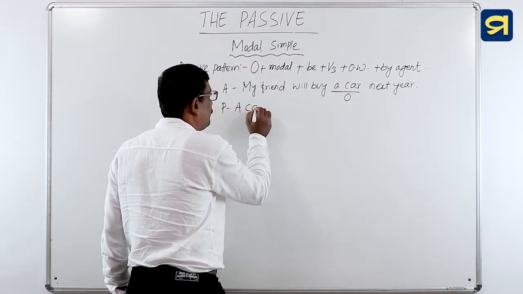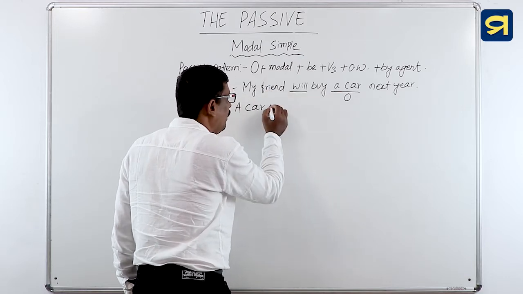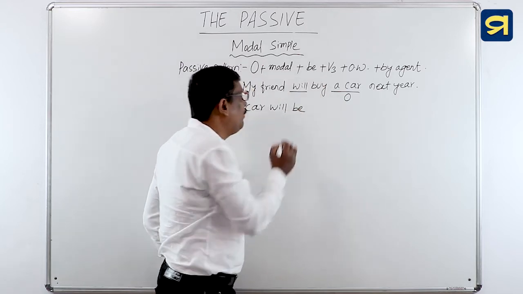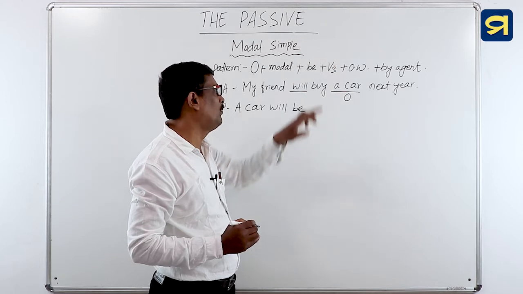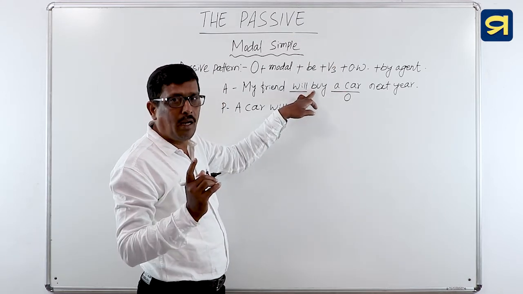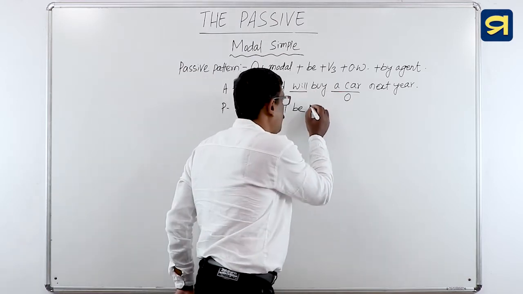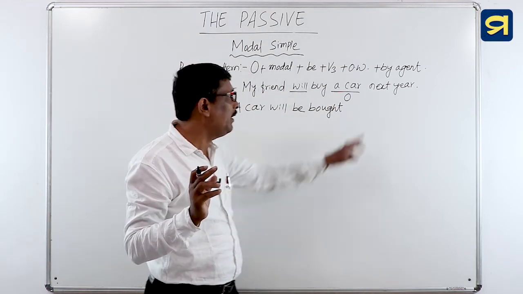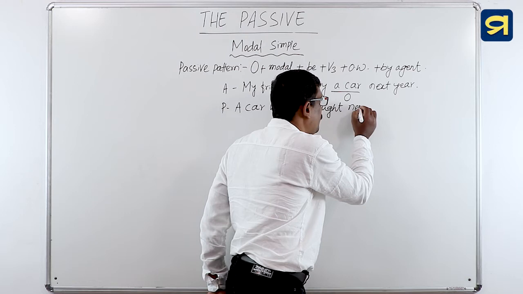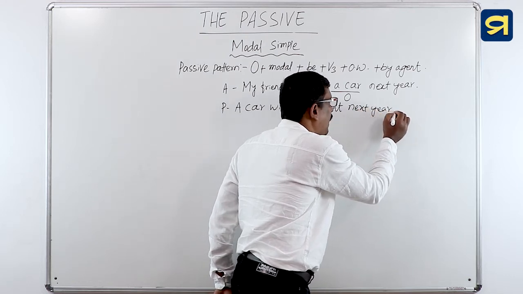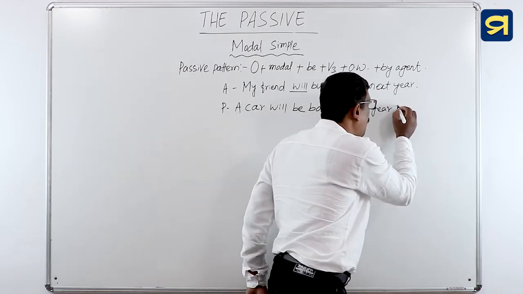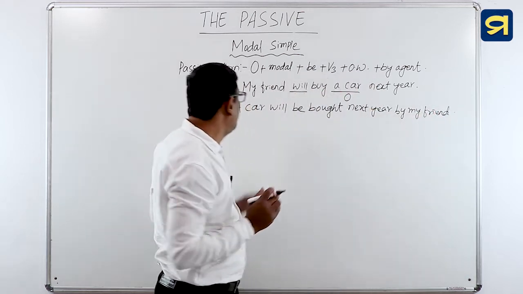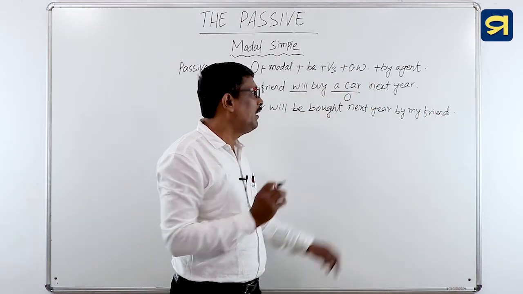A car. Then the modal verb here is will. Then we will use will. And will followed by what here? Be. And be followed by V3 or the past participle form of the verb. Here the lexical verb is buy. And what is the third form of the verb? Very good. Bought. And what is the other word here? Next year. Then we will write next year. And then by agent is used, by my friend. So the sentence is: A car will be bought next year by my friend.